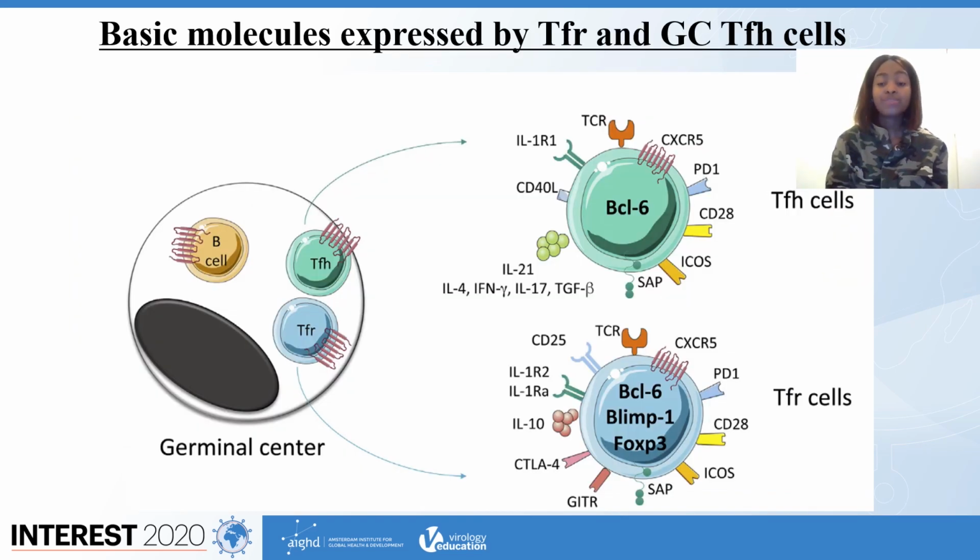So the production of high affinity antibodies is highly dependent on interactions between TFH and B cells within the germinal centers. However, recent studies have identified a novel subset of CD4 T cells known as the TFR cells, which also localize within the germinal centers. Now, the precise functions of these subsets are yet to be fully elucidated. However, studies suggest that they inhibit TFH function during HIV infection.